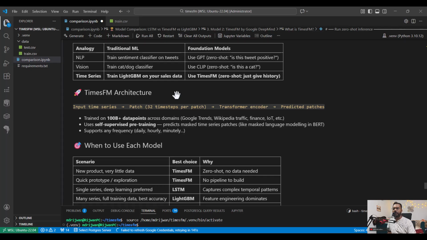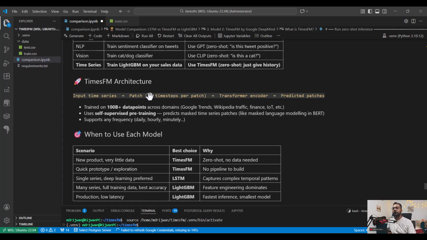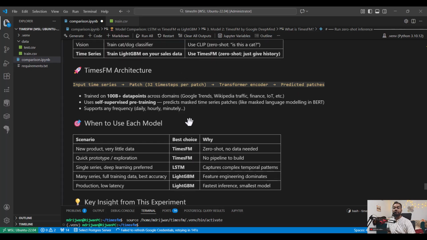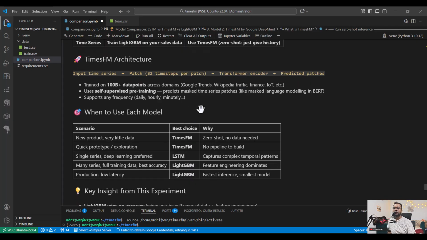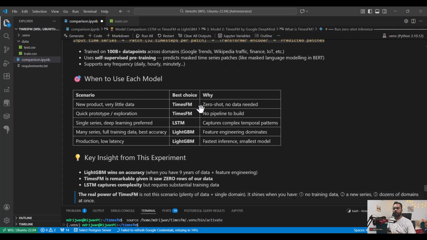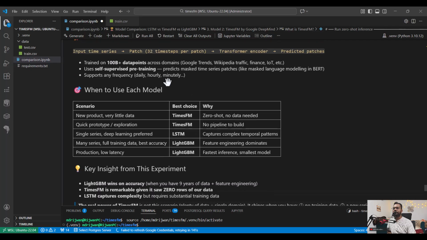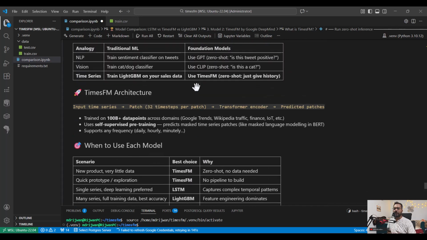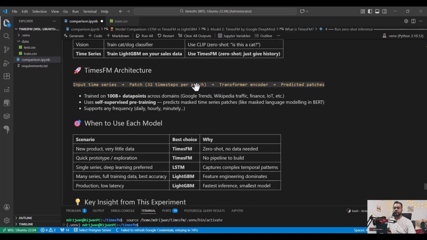That's why it is becoming very famous right now, right? The input data series is split into patches of 32 time steps per patch, passed through a transformer encoder, and then predicted patches come out. This is how the architecture overall looks, right? And it's basically trained on 100 billion plus data points by Google, so that's why it is pretty accurate. Previously I might have confused it with 200 billion. Right now it's 100 billion only. I was talking about the 200 million parameters, which we discussed previously.